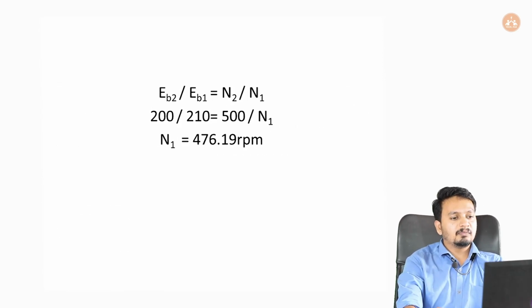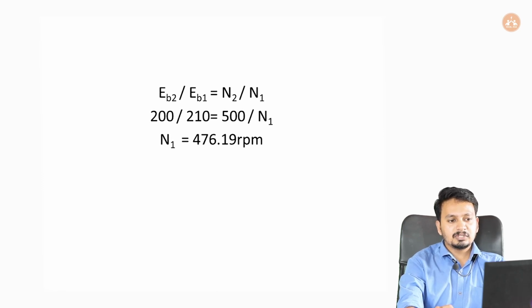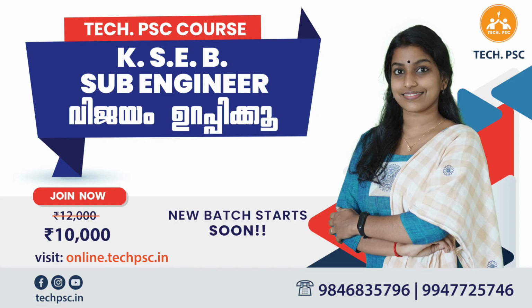EB2 by EB1 equal to N2 by N1. Okay, so note this equation, and we know EB2 is 200 and EB1 is 210 and N2 is 500. We need to find N1. So 200 by 210 will be equal to 500 by N1, and therefore N1 will be equal to 500 into 210 by 200, which will be 476.19 rpm. Okay, thank you.